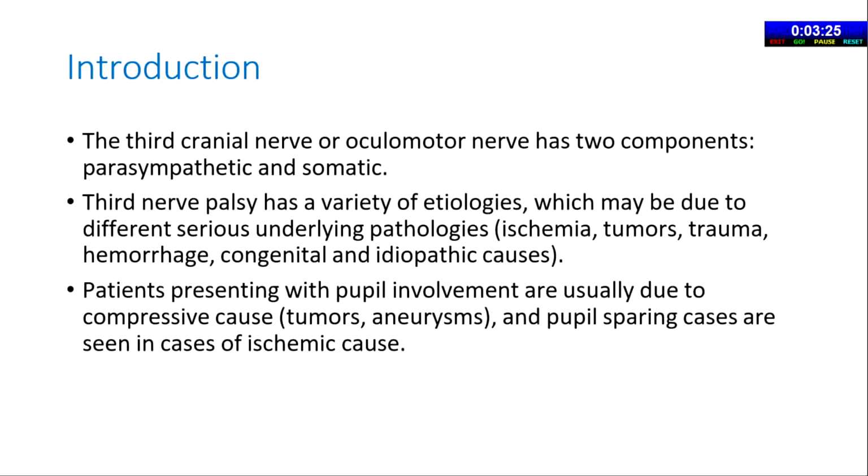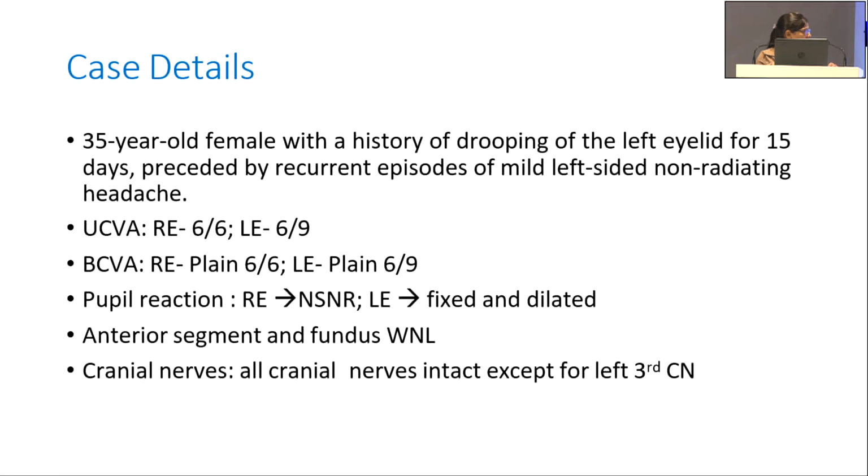Introduction. The third cranial nerve, or oculomotor nerve, has two components, parasympathetic and somatic. Third nerve palsy has a variety of etiologies which may be due to different serious underlying pathologies like ischemia, tumors, trauma, hemorrhage, congenital, and idiopathic causes. Patients presenting with pupil involvement are usually due to compressive causes, and pupil sparing cases are seen in cases of ischemic causes.